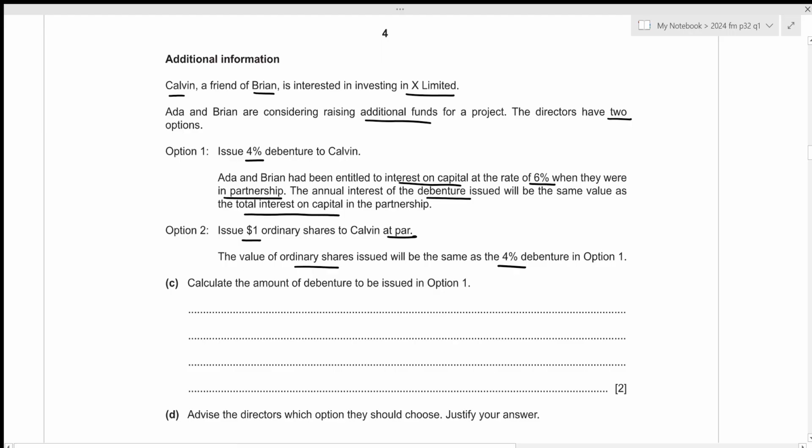For the third part, we need to calculate the amount of debenture to be issued in option 1. So the criteria in this case is that the debenture interest should be equal to the total interest on capital. We know that debenture interest will be 4% times debenture amount. And this should be equal to the total interest on capital right here. So this will be the interest on capital for both Ada as well as Brian.